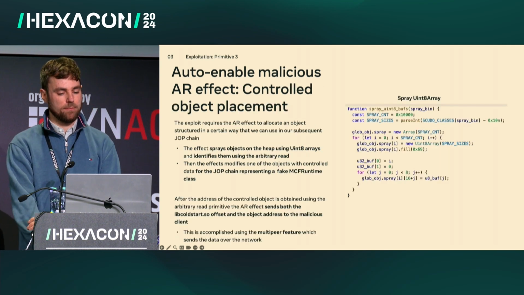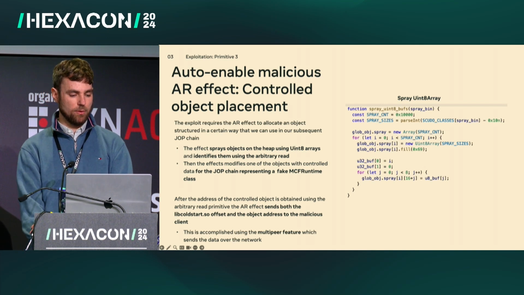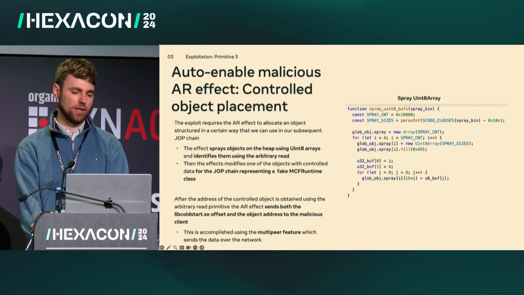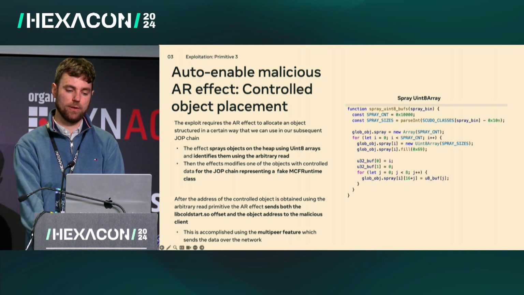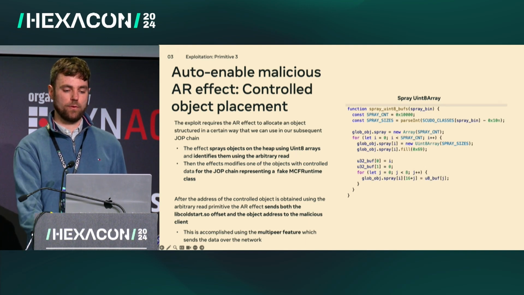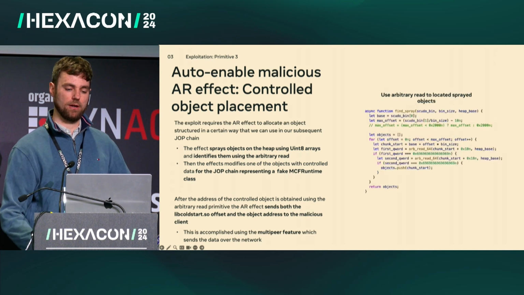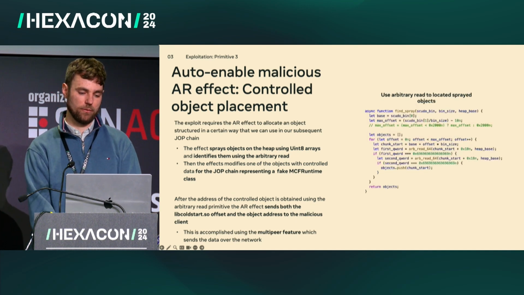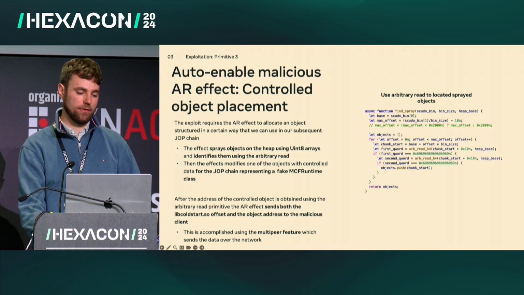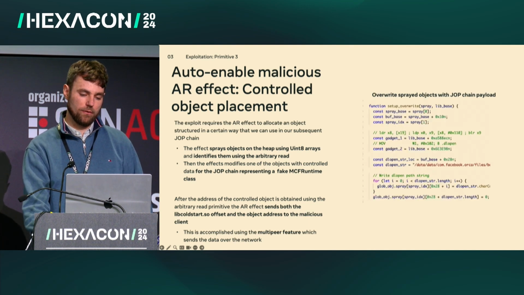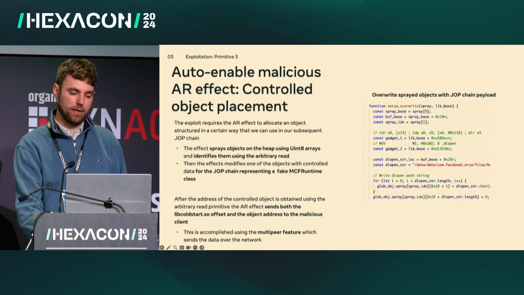While we can build our job chain, we still need to find a reliable place to put it. To do this, we again use the Spark AR JavaScript to spray the heap with uint8 arrays, filling them initially with a predictable pattern that we can then scan for using our arbitrary read. Once we've found one of the uint8 arrays, we can fill it with our job chain payload.